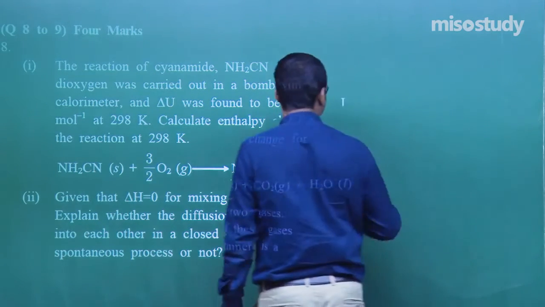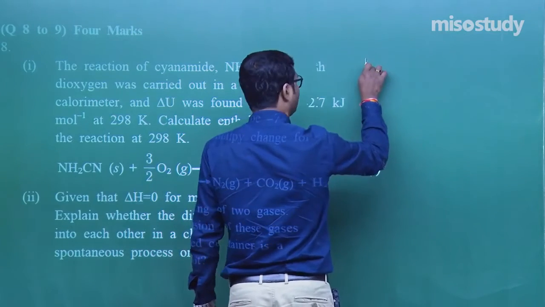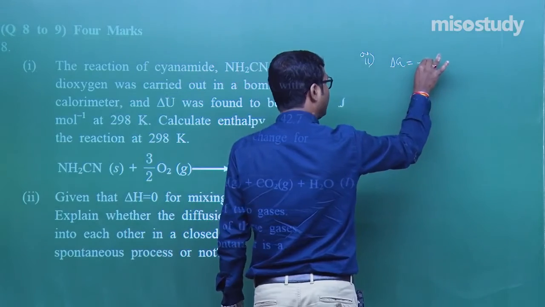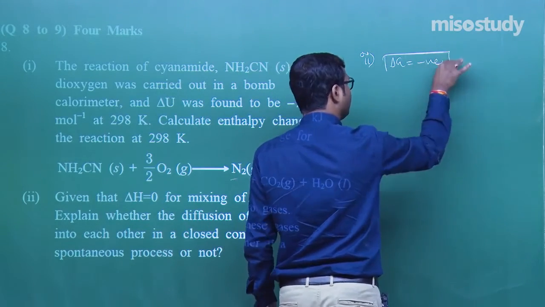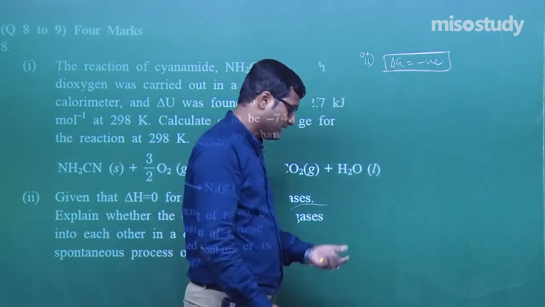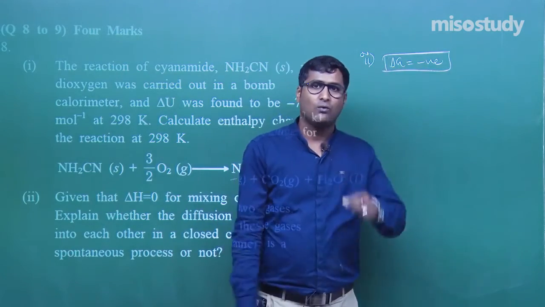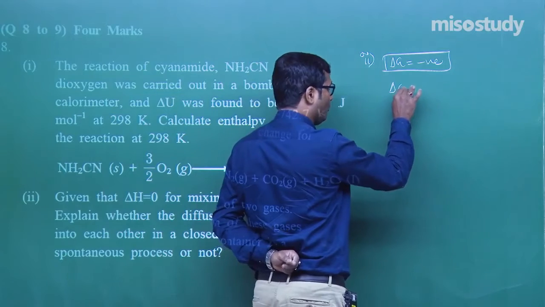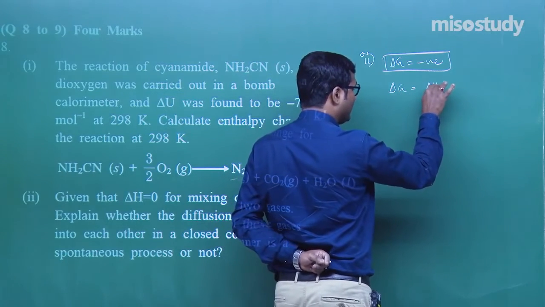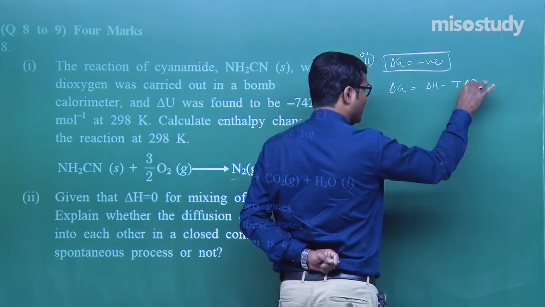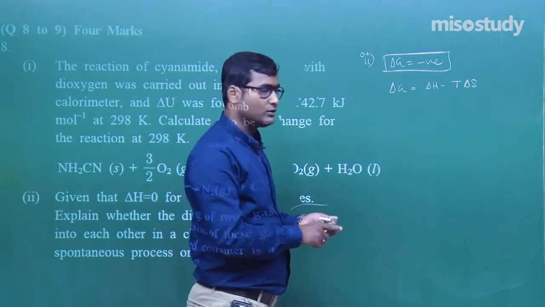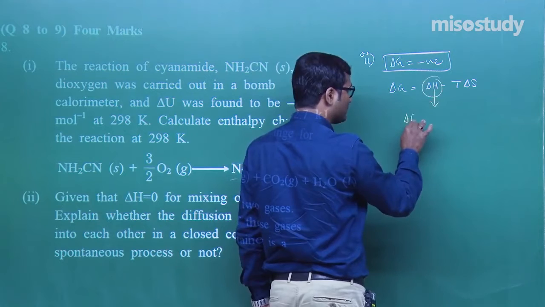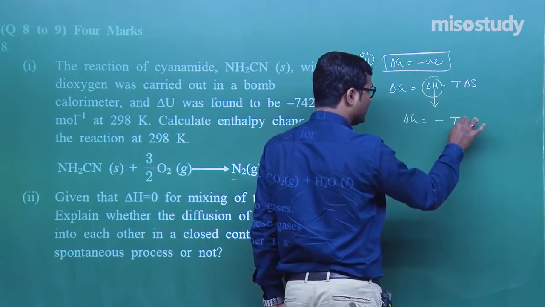As we know, if the process is spontaneous, then delta G will always be negative. For the spontaneity of a reaction, the value of delta G should be negative. As we all know, delta G is equal to delta H minus T delta S. In the question given here, delta H is equal to 0. So what we observe? Delta G is equal to minus T delta S.